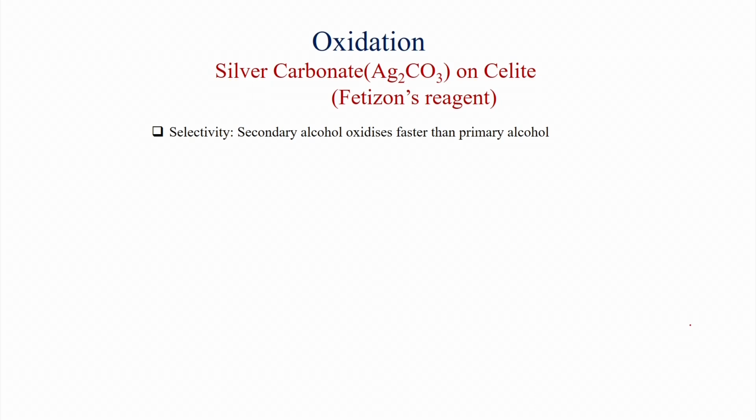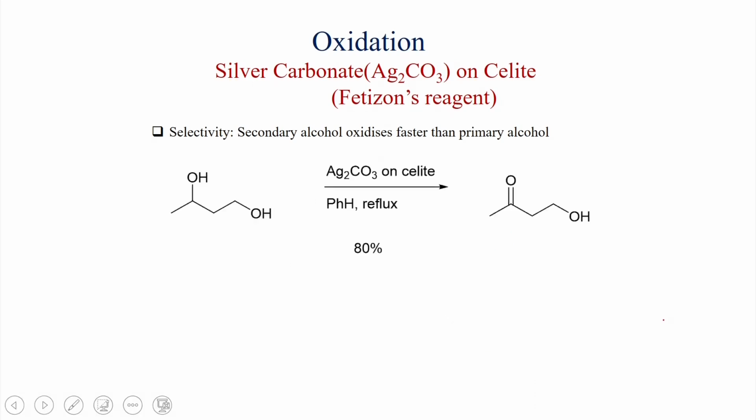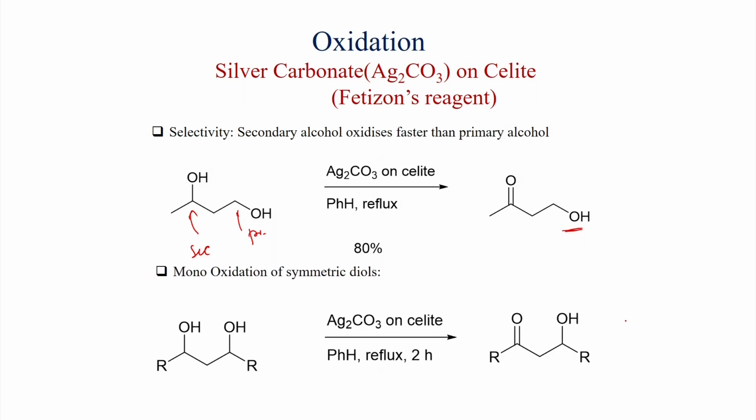Selectivity: secondary alcohol oxidizes faster than primary alcohol. Like this diol is there, this is primary alcohol and this is secondary alcohol. So, with silver carbonate on celite in benzene reflux condition, only the secondary alcohol is getting oxidized and the primary alcohol is untouched, does not react in this condition.